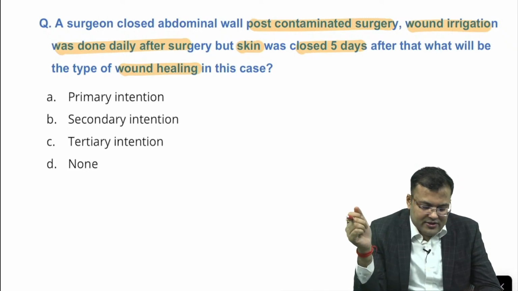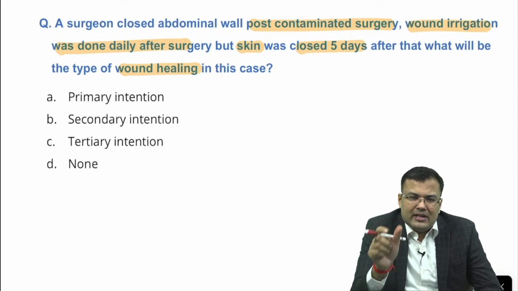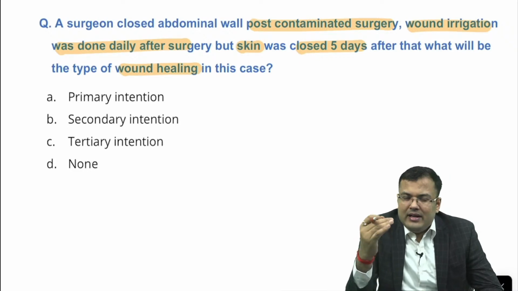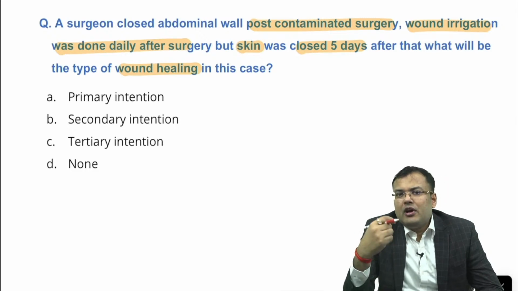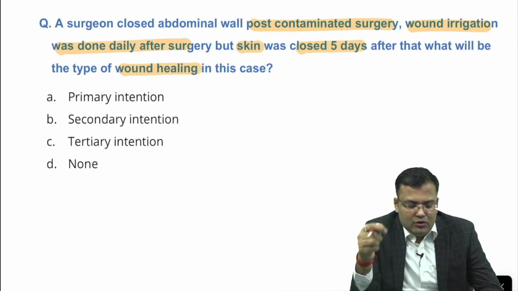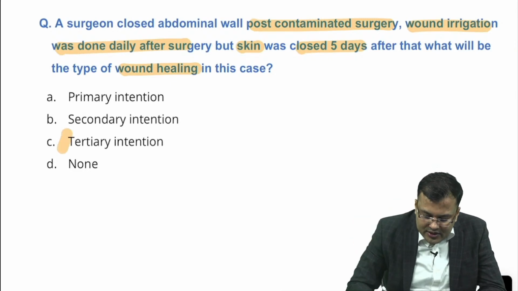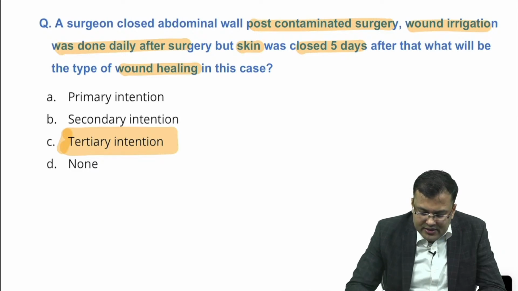Primary intention: after incision you just close it, best scar is there, hairline scar is there. Secondary: if the wound gaping is there, contamination is there, you just leave it and it heals with granulation tissue. Delayed primary intention is known as tertiary intention, in which we take care of the wound. When infection subsides, wound contracts, and then you suture it. So guys, this is tertiary intention. Majority of you are correct. Clear?